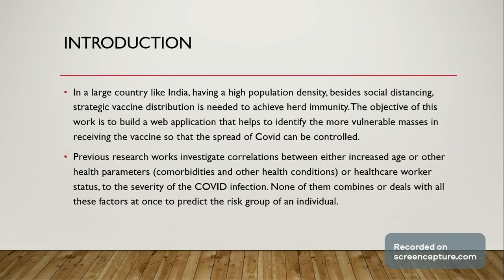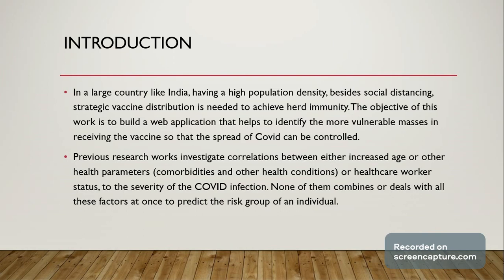Introduction. Now, in a large country like India, which has a very high population density, besides social distancing, strategic vaccine distribution is needed to achieve herd immunity. Now, the objective of this work is to build a web application that helps to identify the more vulnerable masses in receiving the vaccines so that the spread of COVID can be controlled.